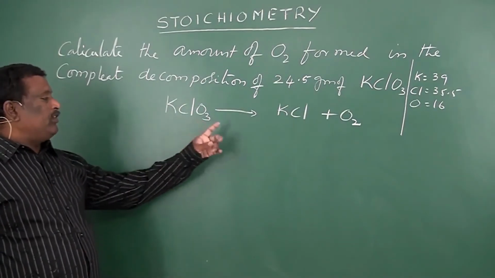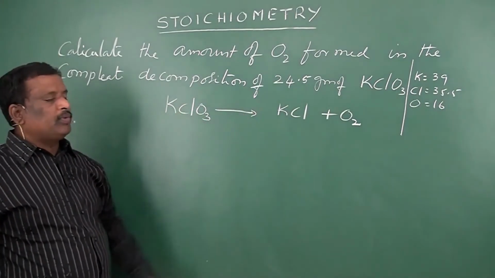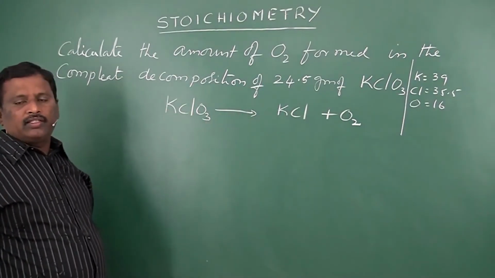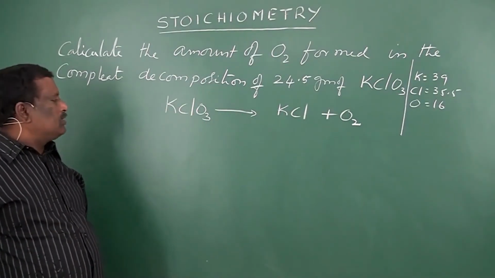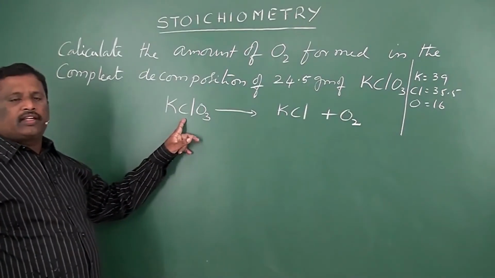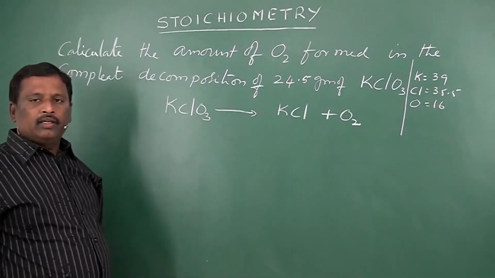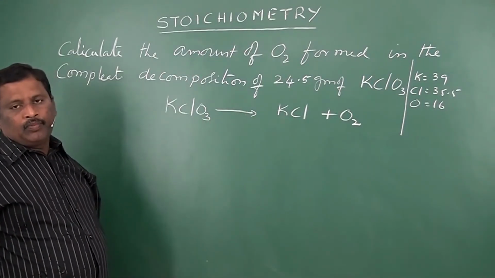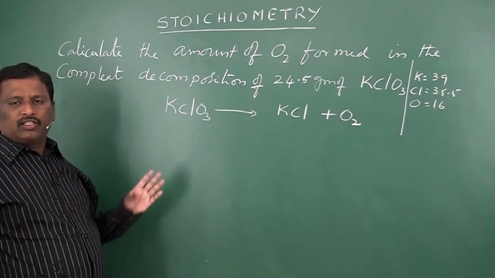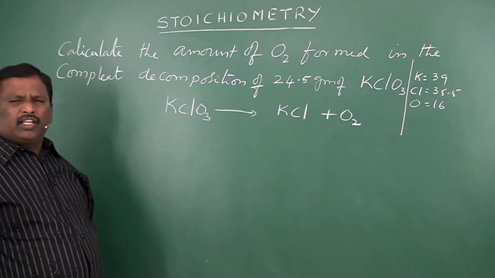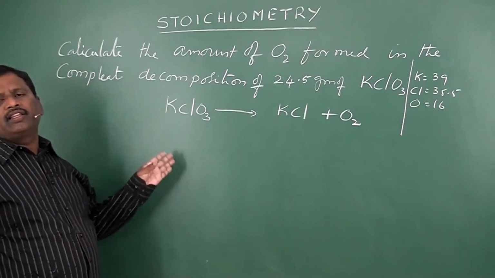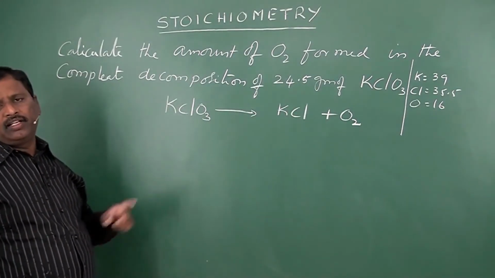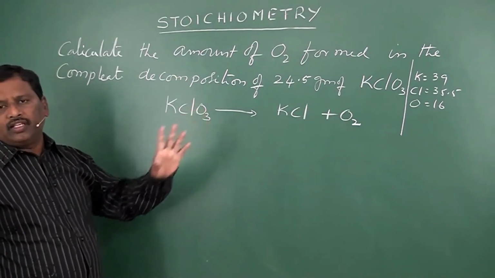So now the given equation is KClO3 gives KCl plus O2. Now verify K: one K is there in the reactant side, one K in the product side. So K's are balanced. Cl: one Cl in the reactant side and one Cl in the product side. Then oxygens: here three oxygens are there, and only two oxygens on the other side. So you have to balance oxygens because they are not balanced. Generally, if one side is 3 and the other side 2, they can be balanced by mutual multiplication, that is 3 with 2 and 2 with 3.